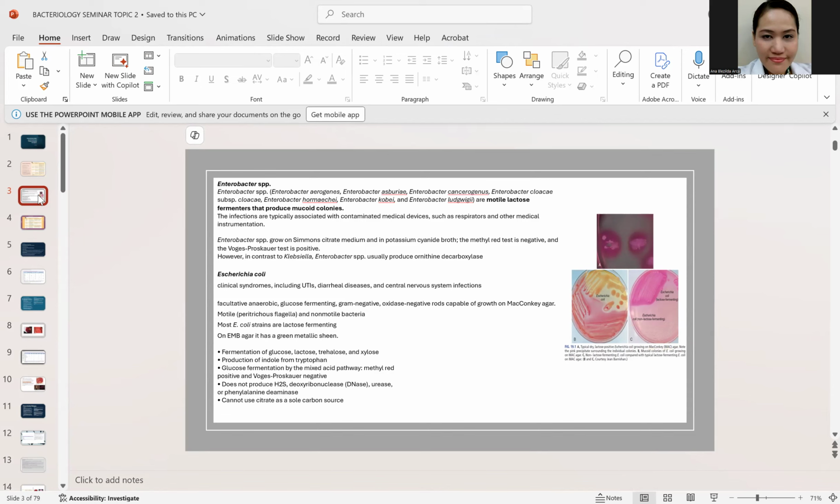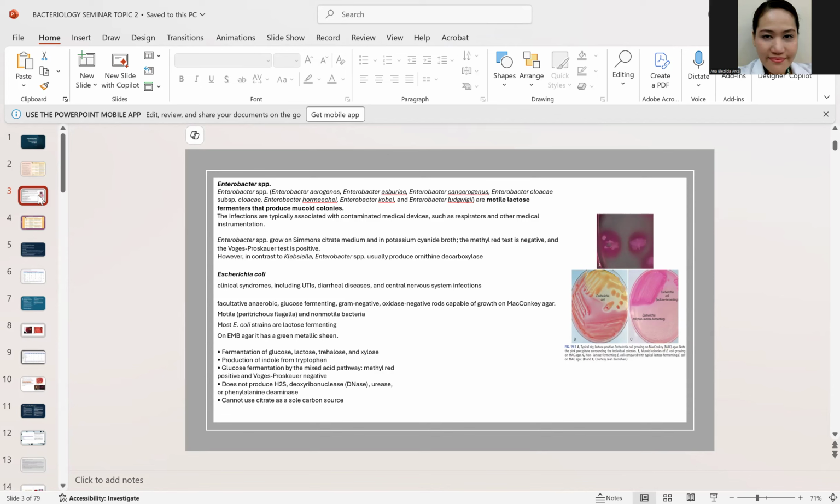But take note, class, na pagdating sa E. coli, the one that produces sepsis sa E. coli is the one that has a capsule, which is the E. coli K1 positive. Okay? Or what you call the E. coli capsular antigen positive. Yun klaseng E. coli that can cause sepsis and even meningitis, lalo na class sa mga neonates or newborn. Okay? So, Escherichia coli is motile.